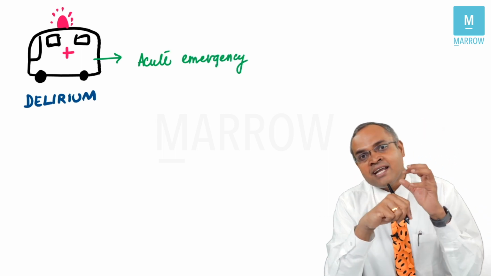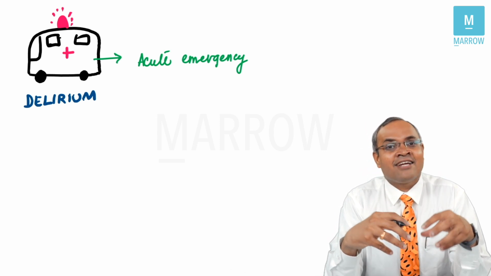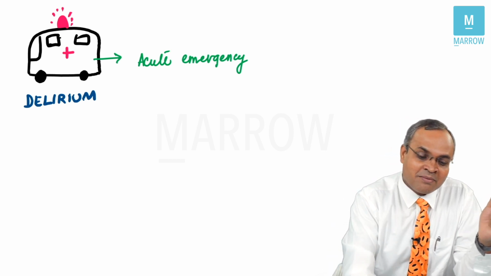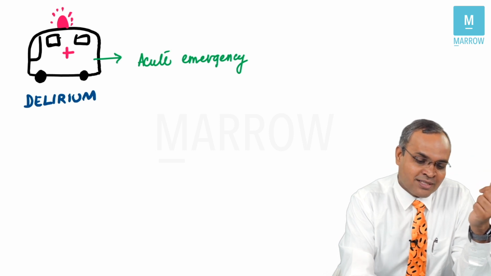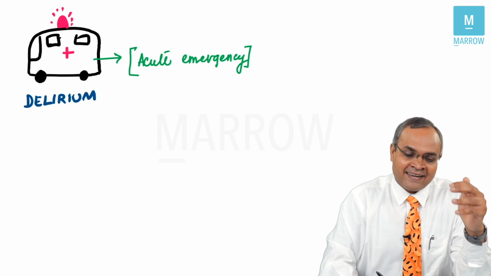If you don't diagnose patients with delirium and treat the underlying cause, the mortality of these patients could be very, very high. Sometimes it can go even up to 60% when it is undiagnosed and untreated. So it's important for us to diagnose them and find the underlying cause and treat them.